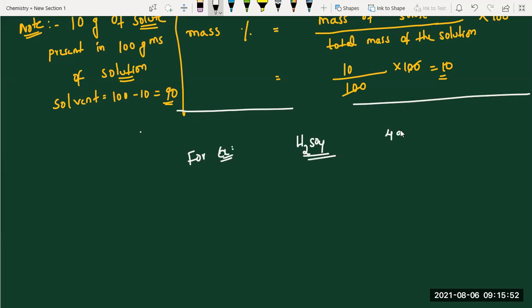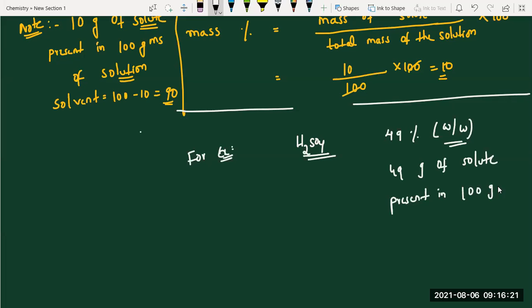H2SO4, 49 percentage W by W they give. How to express this one? Mass of solute is 49 grams and mass of solution is 100. That's all. So 49 grams of solute present in 100 grams of solution. If they give questions like this, you will get the same answer.